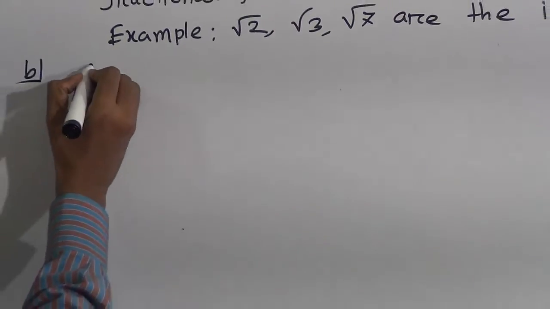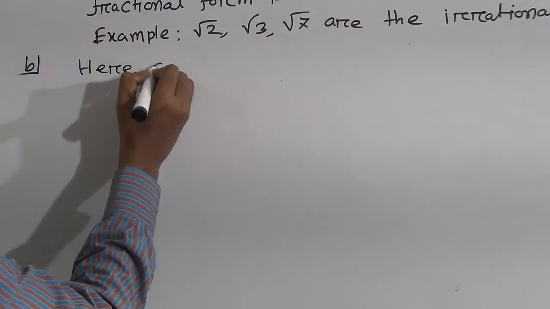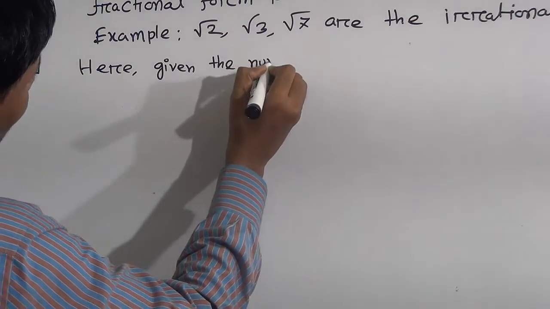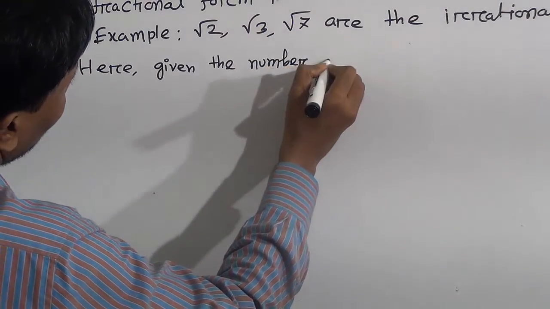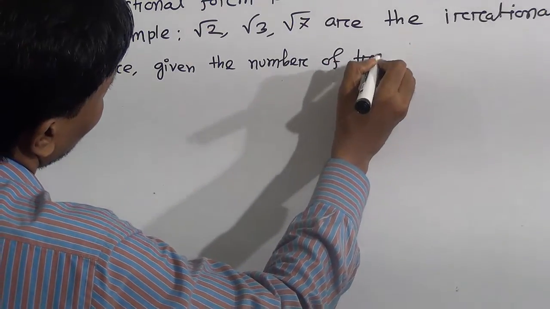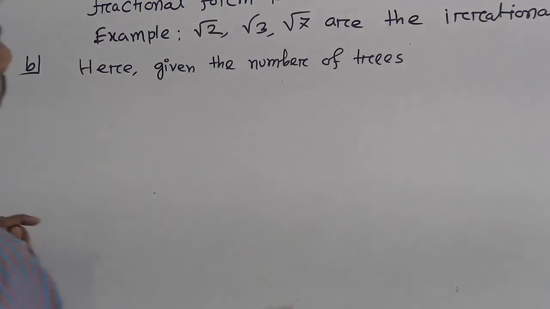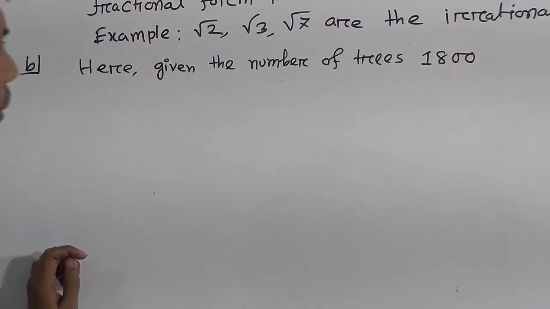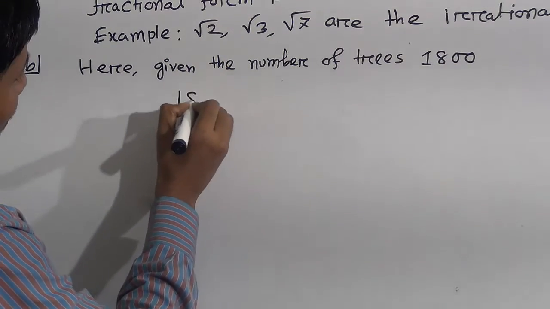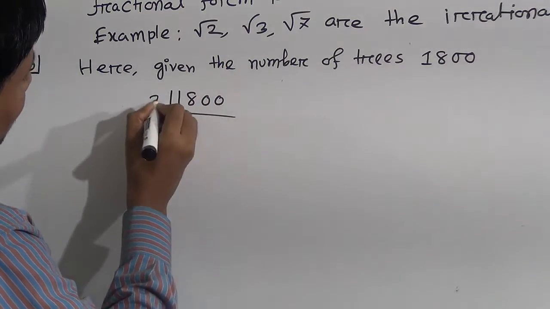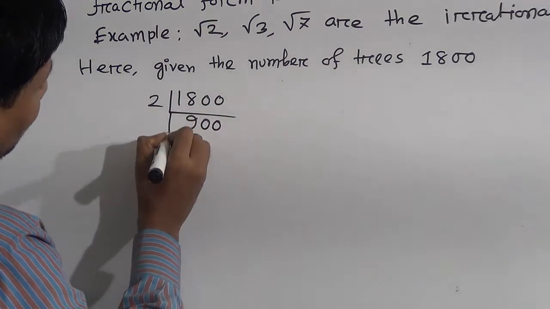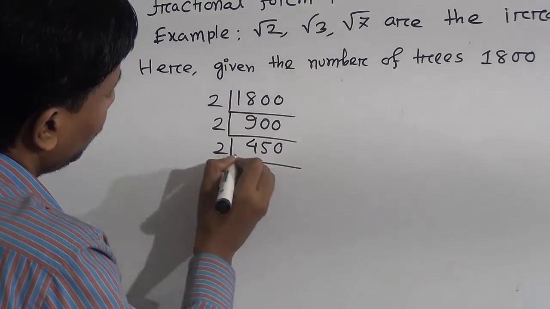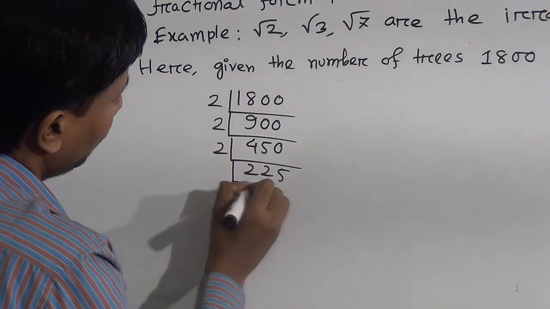Right here, given the number of trees is 1800. Then again divide by 2, then 3.